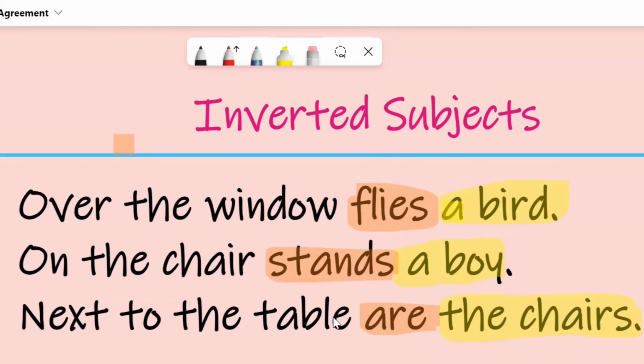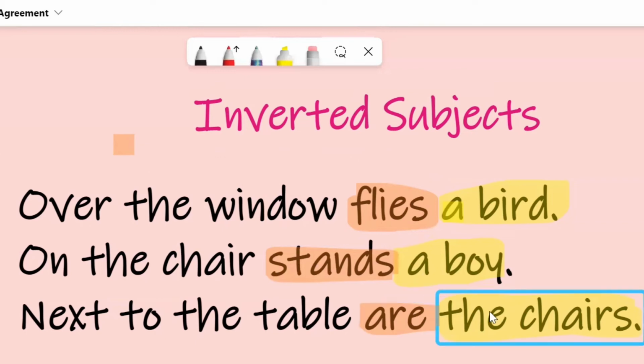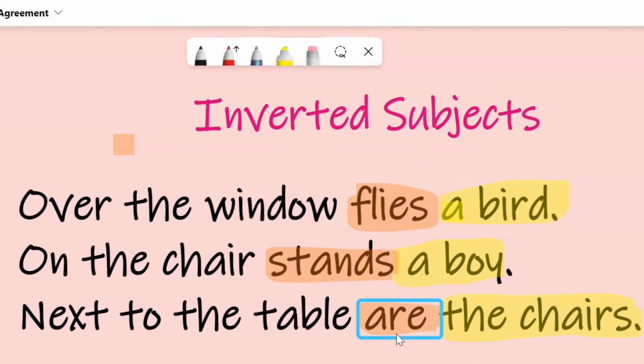Next to the table are the chairs. The chairs here is the subject, a plural noun, so it takes a plural verb form, that is are. So for the inverted subject, focus well. What is the subject of the sentence? It comes after the verb, it's okay, but which number? If it is singular, take a singular verb. If it is plural, give it a plural verb form.